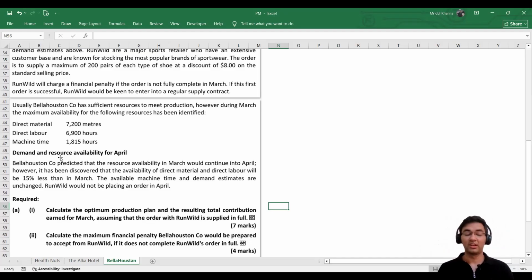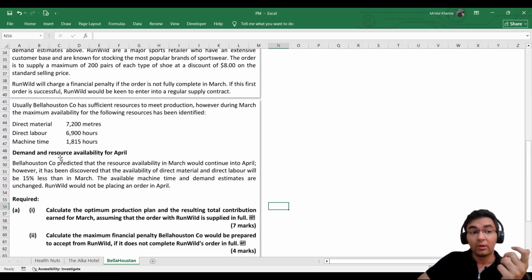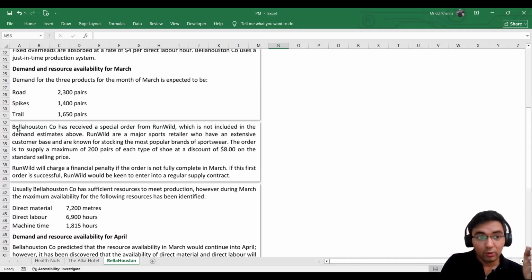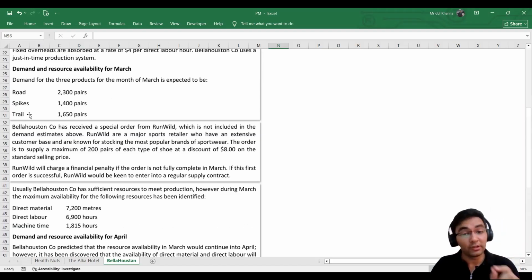See, it is a business. Our ultimate objective is to maximize our contribution, right? So we would be looking at the limiting resource and which one of these products, whether it is road, spike, or trail, is generating the maximum contribution per unit of that resource.